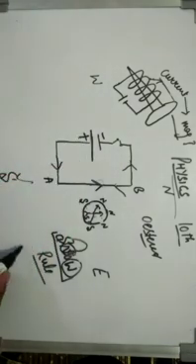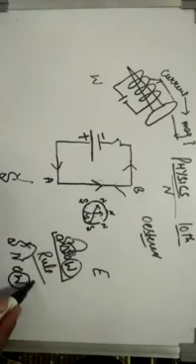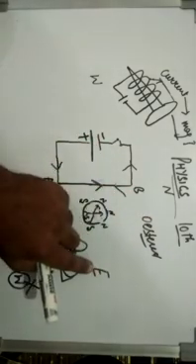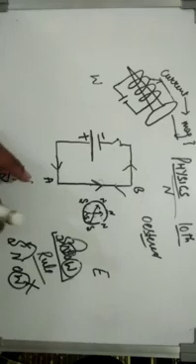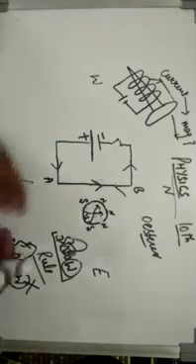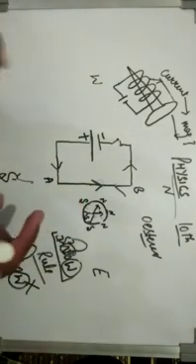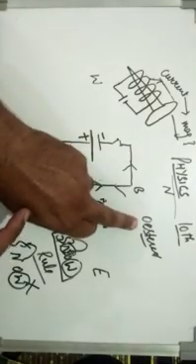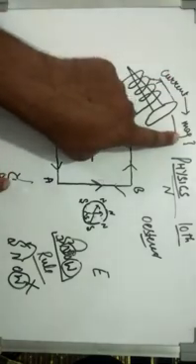And if current is flowing from north to south, as in the first case, the north pole will move towards the east. This is exactly the snow rule, and this is how the experiment was performed by the great scientist Oersted to prove that current can produce magnetism.